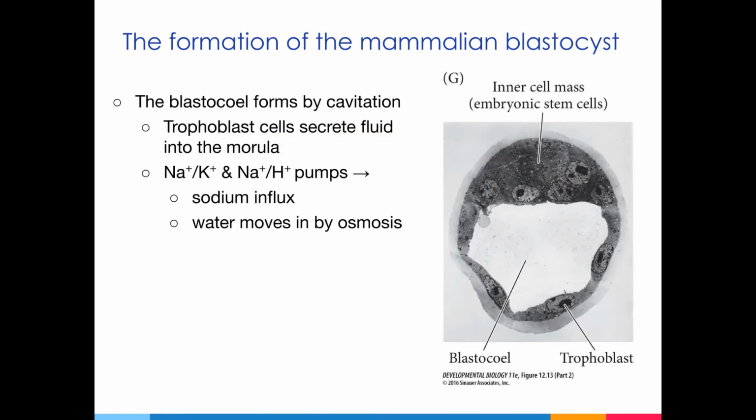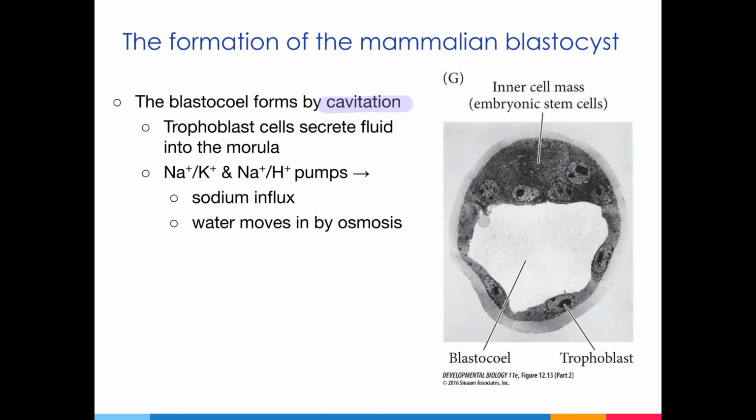Recall that as the embryo moves from the oviduct to the uterus, it undergoes cleavage and organizes itself into a blastocyst. And the cells of the oviduct actually play an active role in the formation of the blastocyst. The progression from the morula stage to the blastocyst stage occurs through a process that is known as cavitation, which simply means the formation of a cavity.